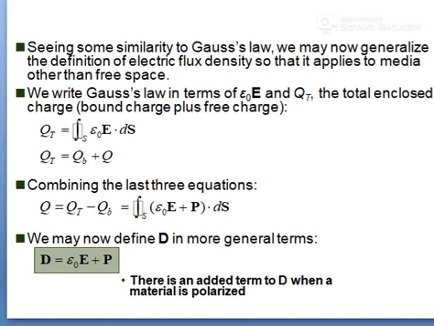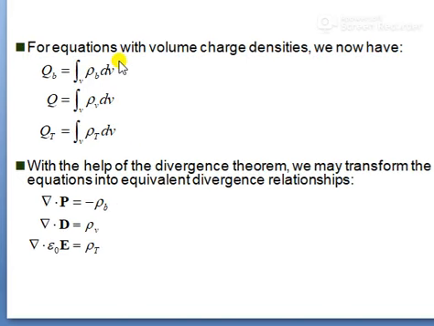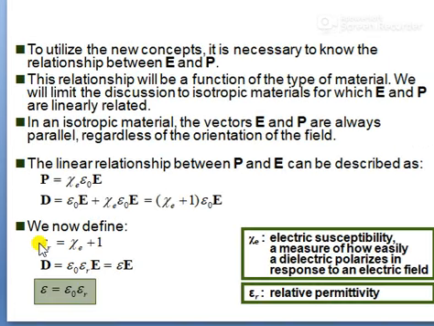Next, as for the equations with the volume charge density, we now have QB equals the integration over volume of rho b dv, Q equals the integration over volume of rho v dv, and QT equals the integration over volume of rho T dv. With the help of the divergence theorem, we may transform the equations into equivalent divergence relationships. So del dot P equals minus rho b, del dot D equals rho v, and del dot epsilon naught E equals rho T.